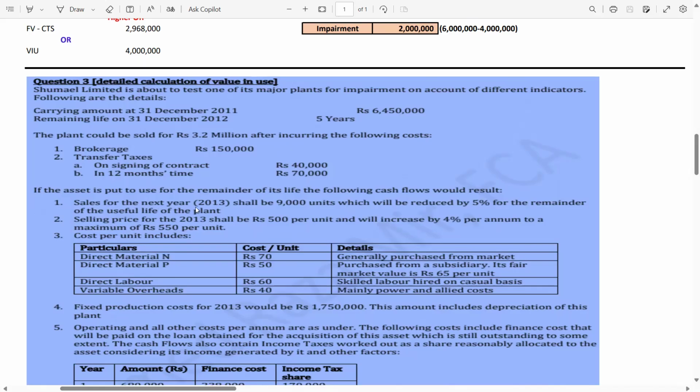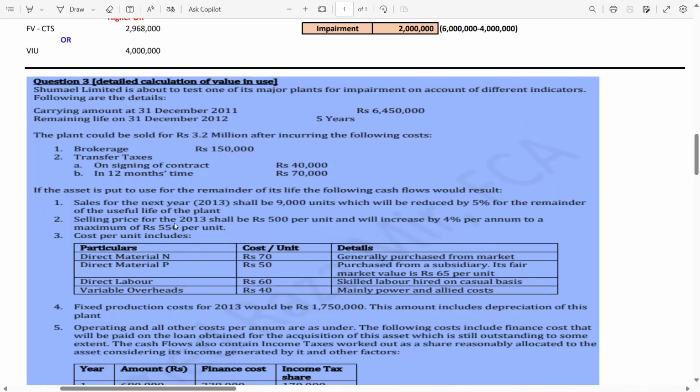Now we have sales for the year 2013 shall be 9,000. Means in 2013 we will do the cash flows for 5 years: 2013, 14, 15, 16 and 17. So in 2013 the sales units are 9,000, which will reduce from the next year by 5%. So what you should do, you should multiply 9,000 with 0.95 because it is reducing for the remainder of the useful life of the plant. So the useful life of the plant is 5 years.